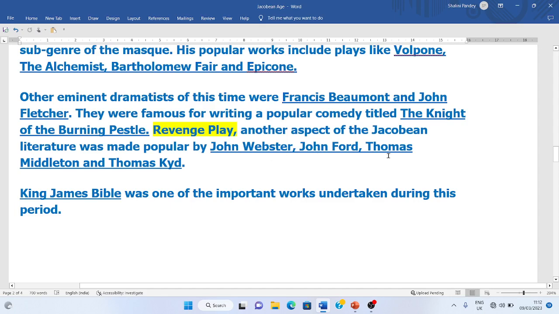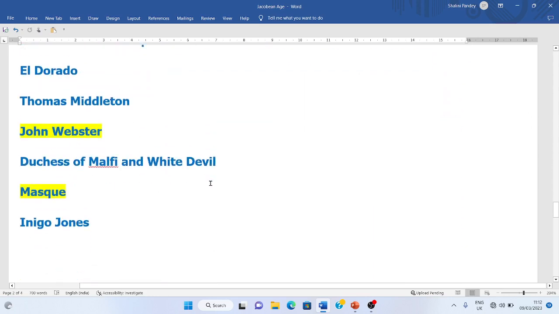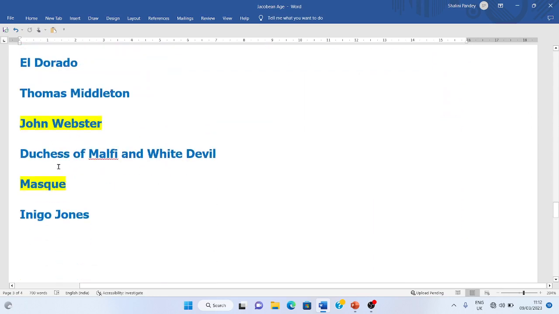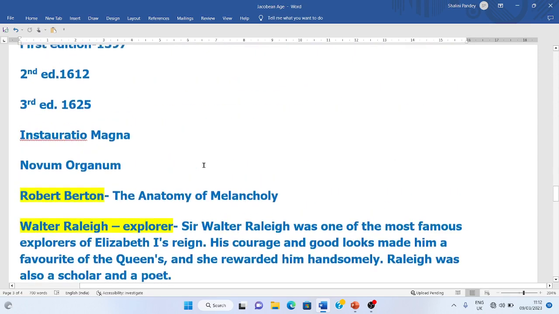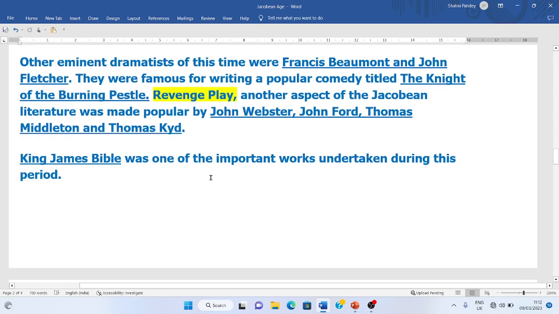Another aspect of Jacobean literature was made popular by John Webster, who was a writer of revenge tragedy. Then there were writers like John Ford, Thomas Middleton, and Thomas Kyd who were also writing revenge tragedy. Here I will mention that John Webster wrote The Duchess of Malfi and The White Devil. Now I will discuss something about metaphysical poetry.